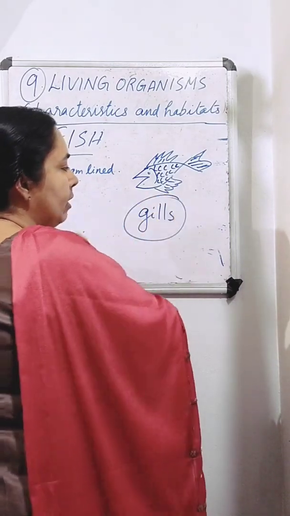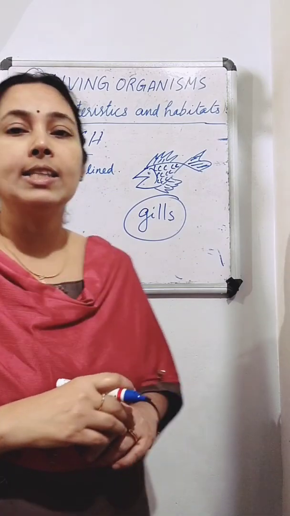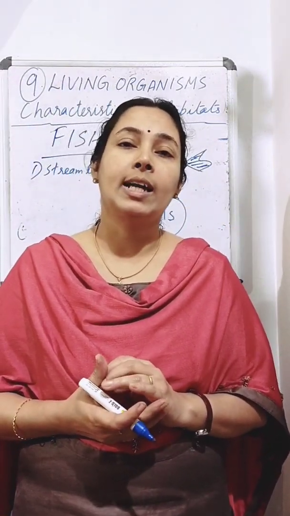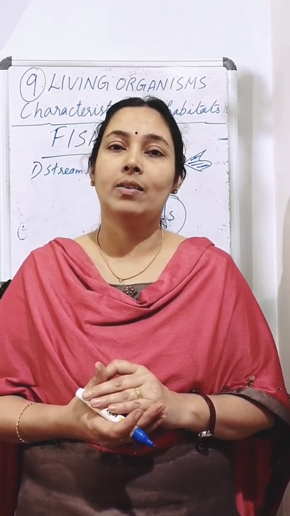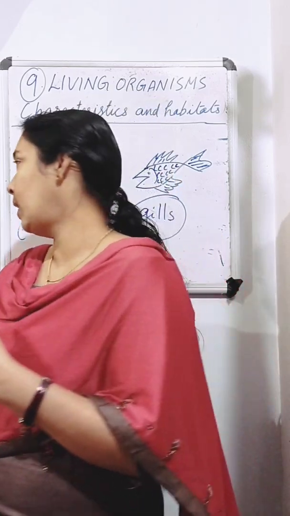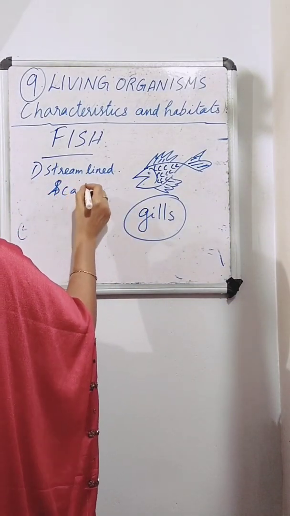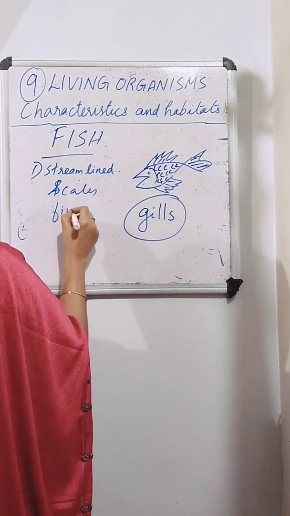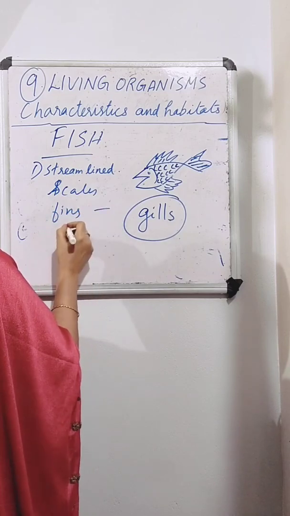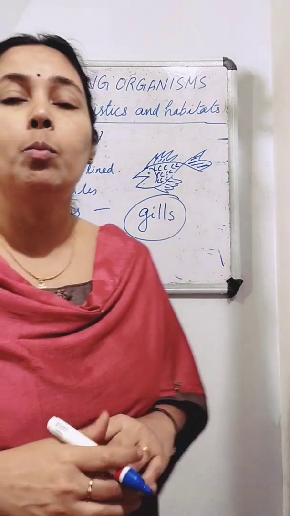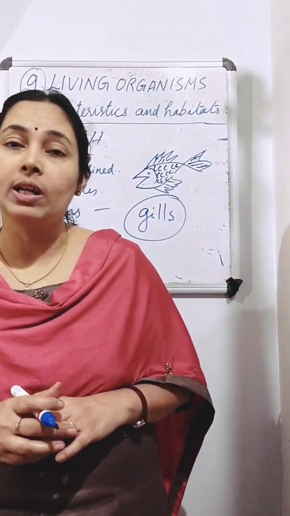So the respiratory organ in fish is the gill. These gills present in the fish help them to use oxygen that is dissolved in water. Fish have a streamlined body shape. Then they have scales that help in swimming. Then they have fins on the tail and fins on the sides. And they have gills that help them to breathe the oxygen that is dissolved in water.